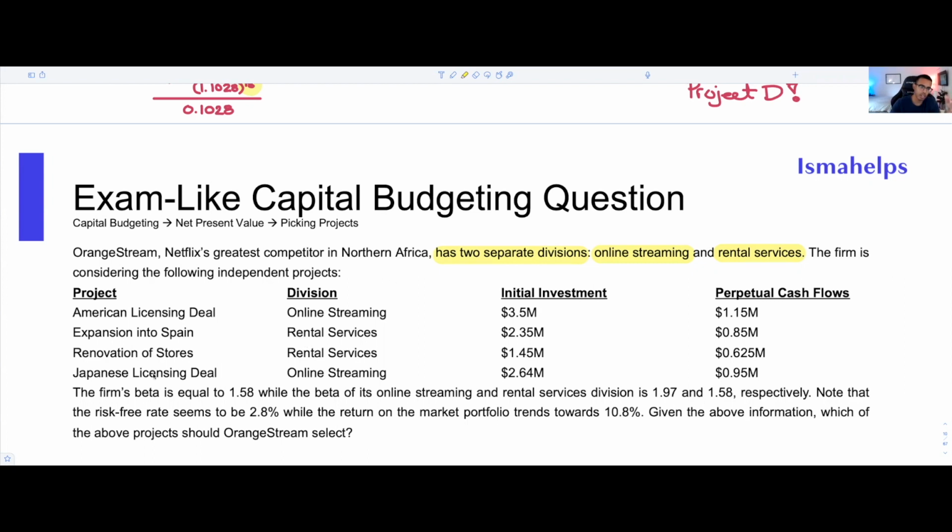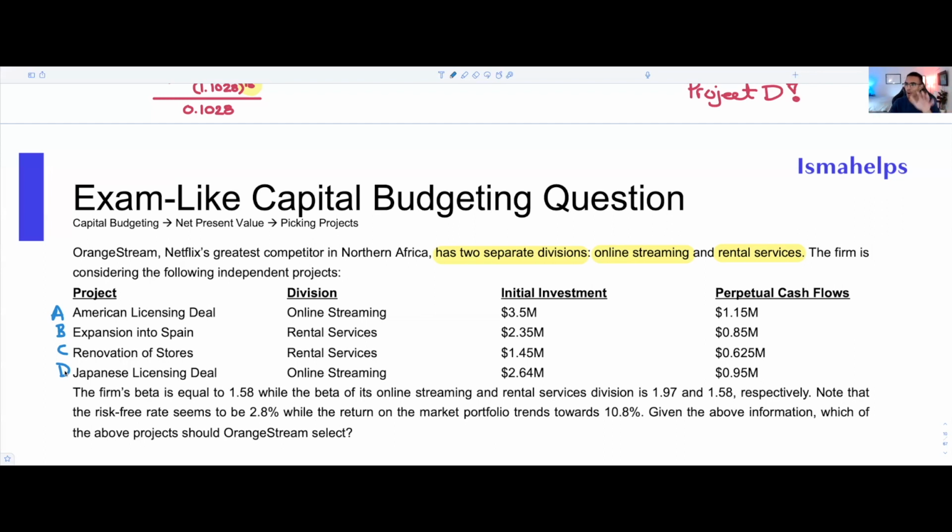Within the first category here, we have four different projects: the American licensing deal, the expansion into Spain, renovation of stores, sort of retail stores, and the Japanese licensing deal. We're going to write A, B, C, and D, such that when we talk through the question, you'll understand that we have four different projects, but I'm not going to say American licensing deal every single time. So I'll say project A, project B, and so on.